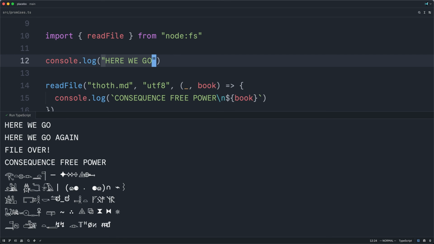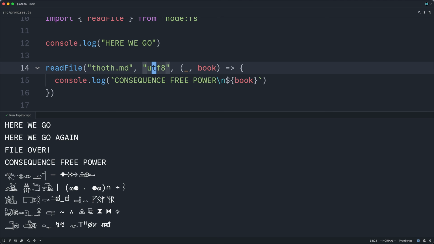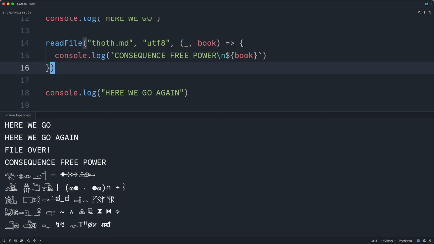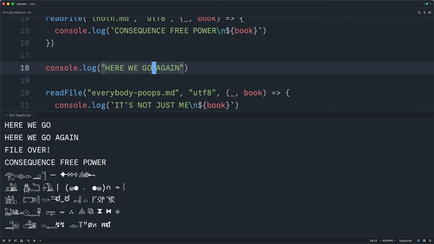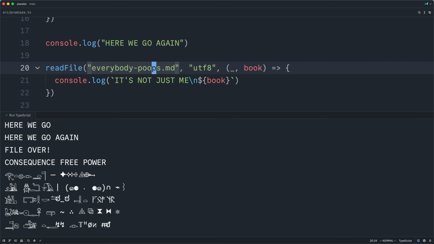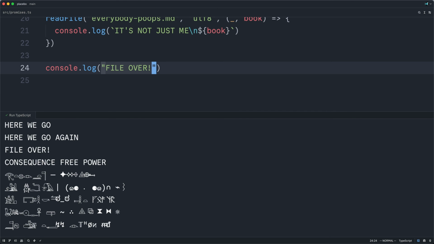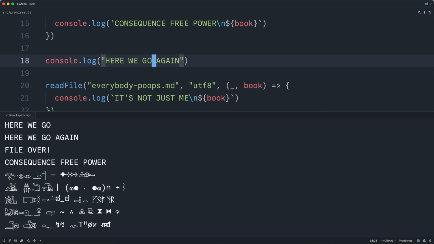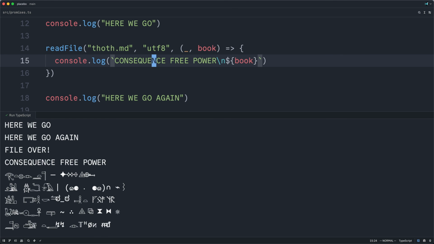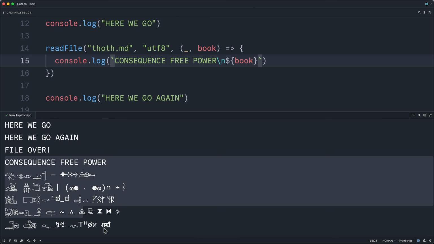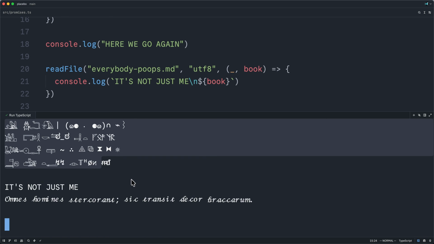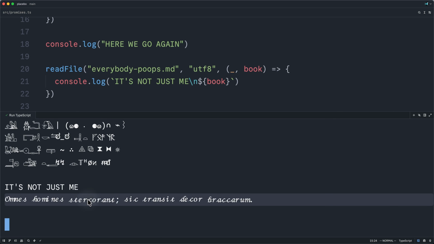First, here we go is logged. Then our non-blocking file read operation is kicked off. Then here we go again is logged, our second read file operation is kicked off, and then file over is printed. And then at some point in the future, the worker thread enqueues this completed callback, and thus the book of 𝓁 is logged. And then later on, everybody poops is also logged. Just to be safe, I will not read that aloud.